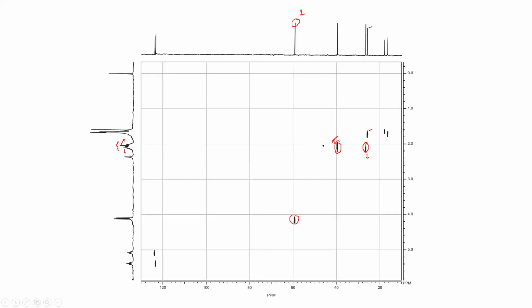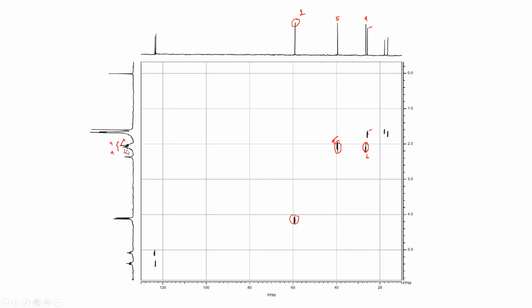Here, if you look at this, the proton 4 is higher than 5. This is 4, this is 5. So 4 is this one, 5 is this one.